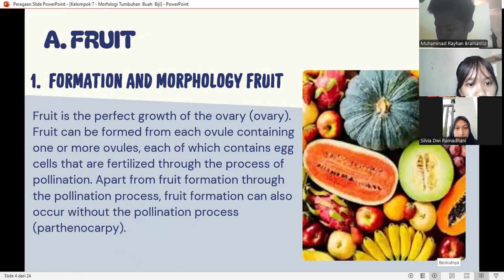The first is formation and morphology of fruit. Fruit is the perfect growth of the ovary. Fruit can be formed from each ovary containing one or more ovules, each of which contains egg cells that are fertilized through the process of pollination. Apart from fruit formation through the pollination process, fruit formation can also occur without pollination, or we can call it parthenocarpy.